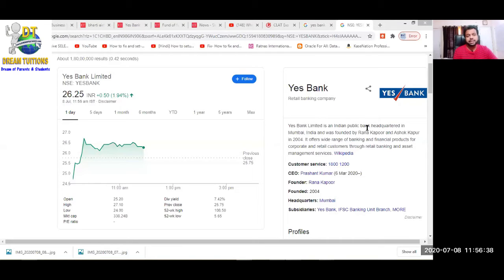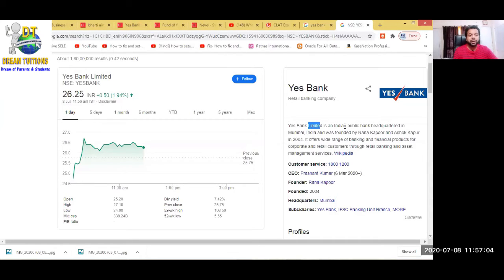So there is a purpose behind it. Why am I discussing the news? It has to do with your SP subject. It is very important with this. That's why I'm explaining the news first. The name of the bank is Yes Bank Limited. The complete name is Limited. The word limited is very important. It is an Indian public bank.